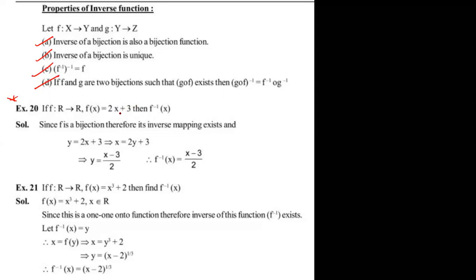f of x is equal to x plus 3, then what is the f inverse of x? Dear student, this is clearly one-one and onto, no doubt. Since f is a bijection, the inverse also exists in this case. See, take f of x equal to y, then express x in terms of y. What is the result coming here? See carefully. A small mistake makes it wrong.